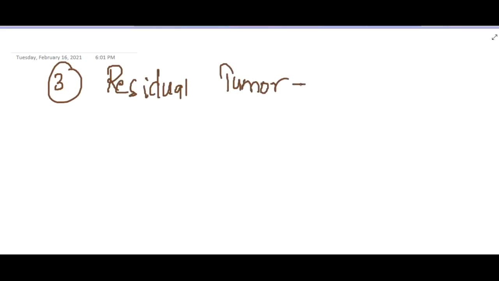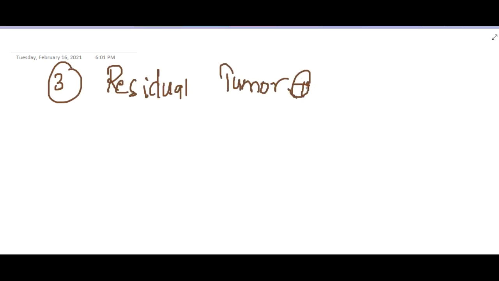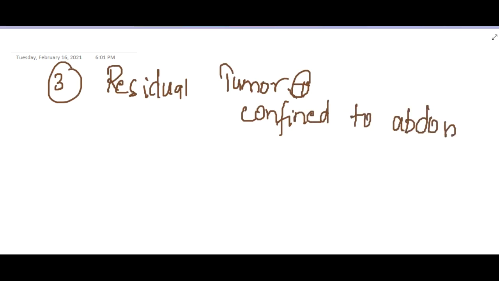Then we have stage 3, where residual tumor is present following surgery, and this residual tumor is confined to the abdomen, including gross or microscopic tumor, spillage of tumor preoperatively or intraoperatively.